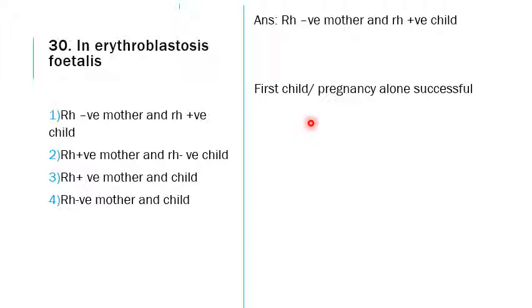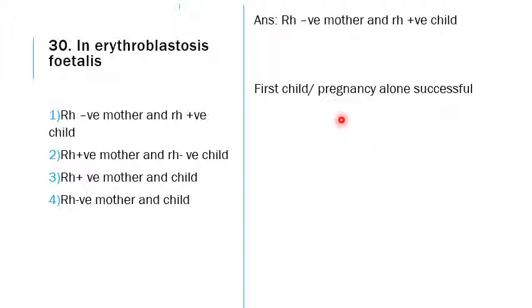So what will happen? The antibodies for the Rh antigen will be produced in the mother, and that will attack the second forming baby. The embryo itself, from the zygote stage, will start to be attacked, and the child will die if formed during the second pregnancy.